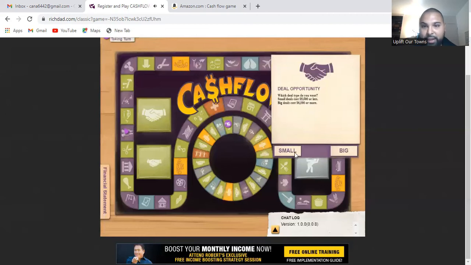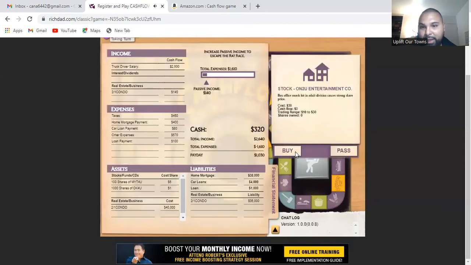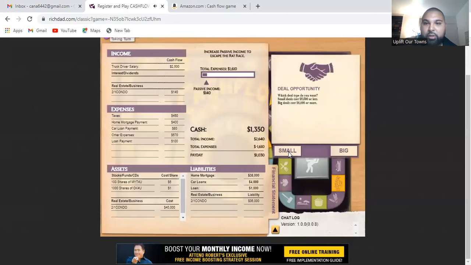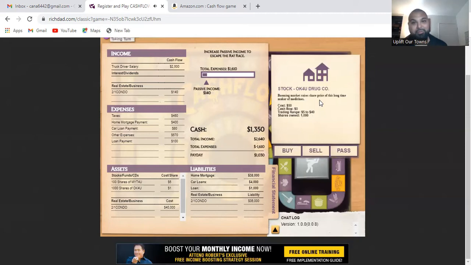Well, again, I'm going to look for a small deal. Not looking to make any more investments. I don't own that stock, so I can't sell it. So I'm just going to pass. I'm going to end my turn, and I'm going to look for a small deal.